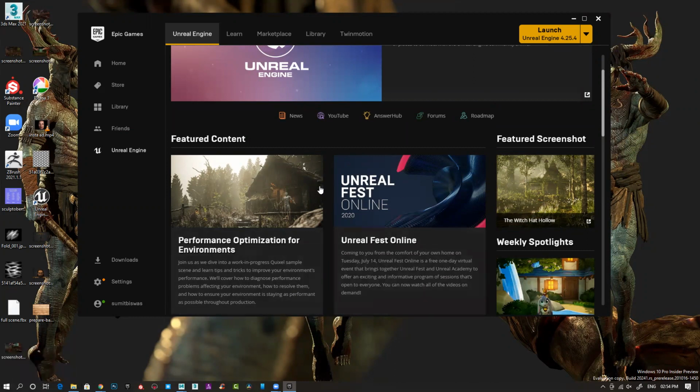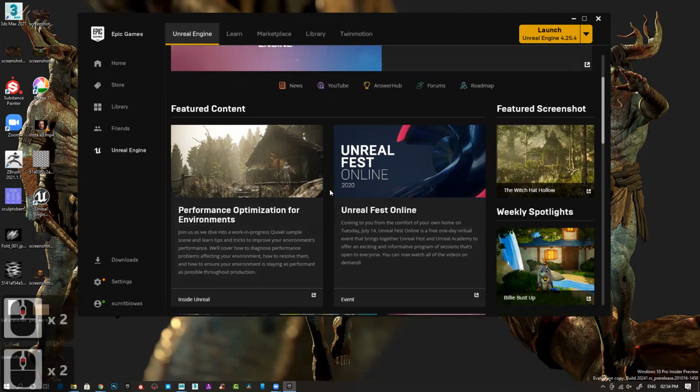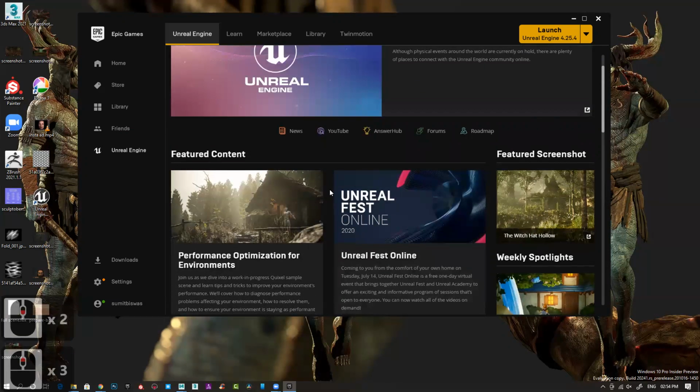And creating something like this is not very difficult. It's quite easy. But with Unreal, the system should be able to handle it. If you have an RTX, that's very good. If your system doesn't have RTX, or maybe you have a 1050, it will still work. If you have anything below that, it will be difficult to handle. I'm talking about the graphics card.